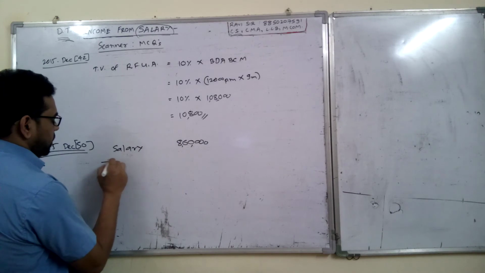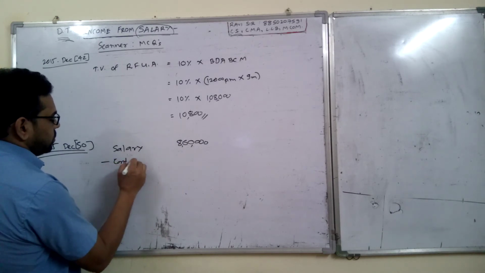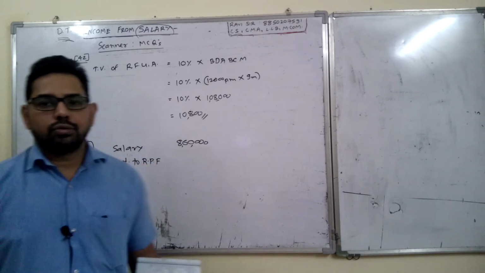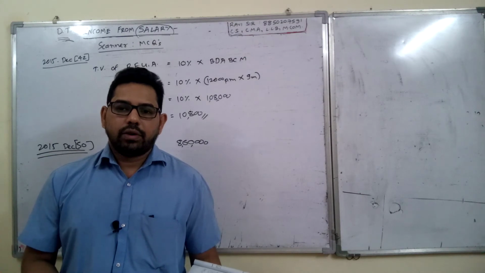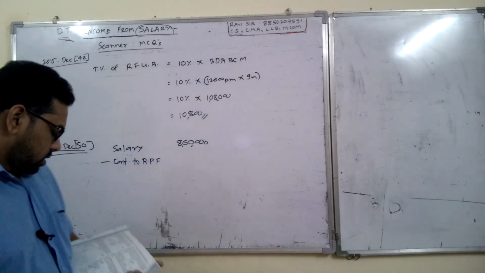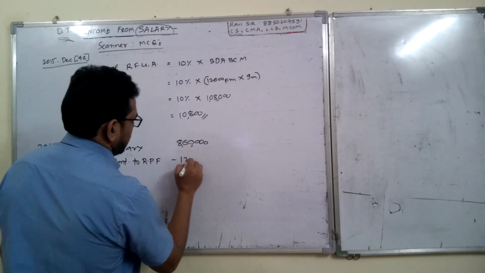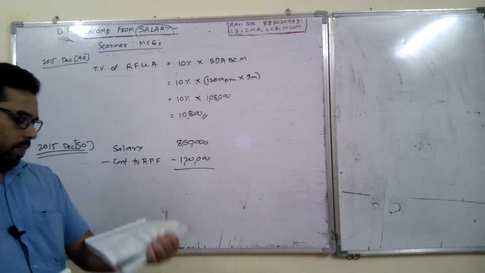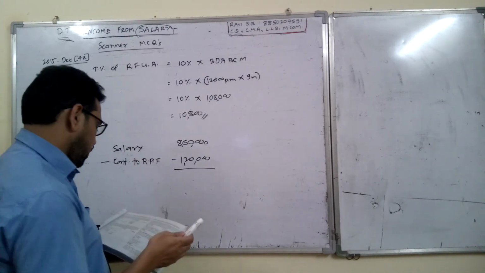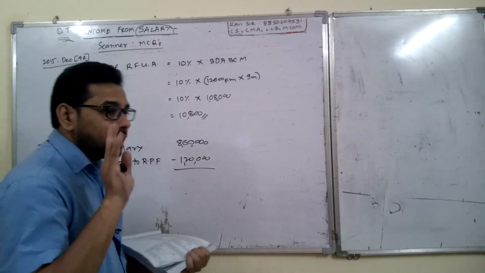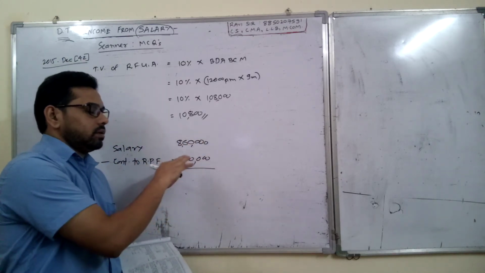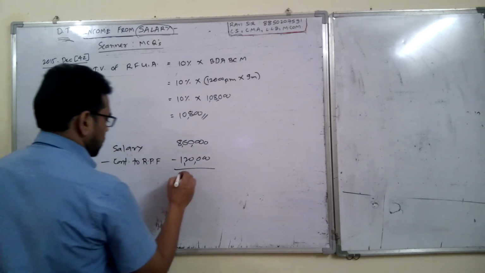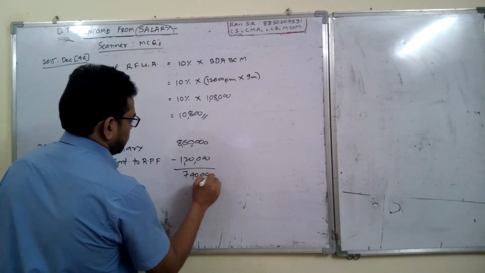This is the total salary minus the contribution to RPF. Obviously, if an employee contributes to RPF, it is deducted from his salary, and whatever remains he gets in hand. So we deduct 1,20,000. The tax is paid by the employer, so we don't have to bother about that. I just deduct the employee's contribution to RPF to get the income. What is asked? Income. So 8,60,000 minus his contribution to RPF gives the take-home income of 7,40,000.